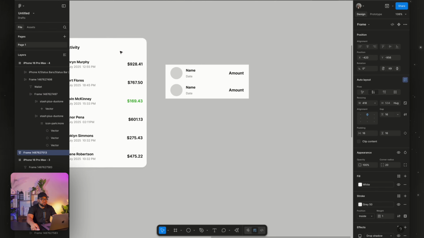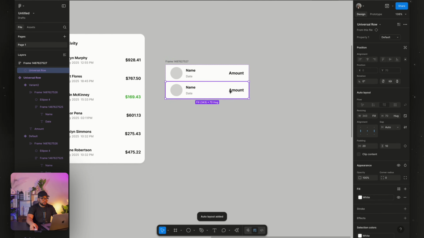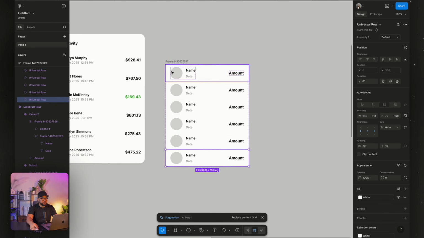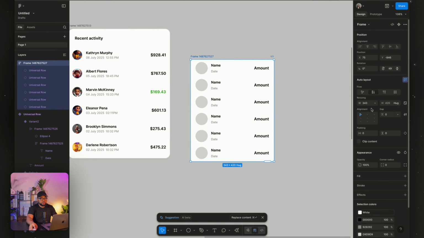Sorry guys, group editor layout, then duplicate. What's the width of this? The width of this is 418, so we're going to change this to 418.